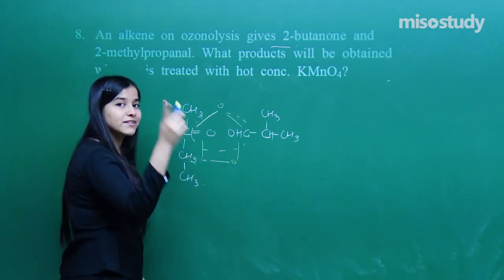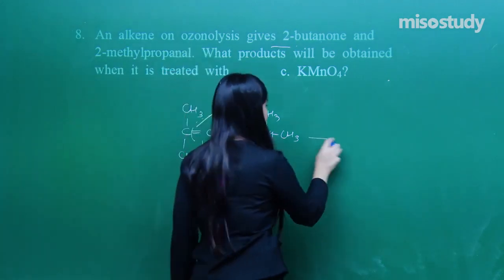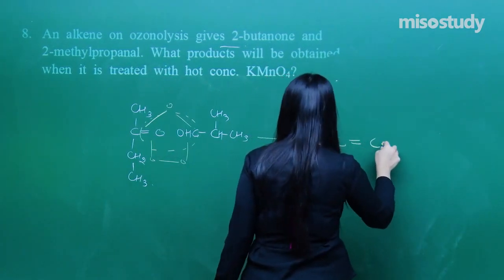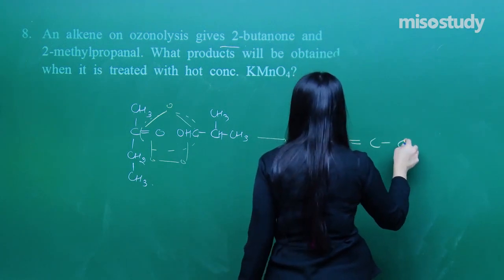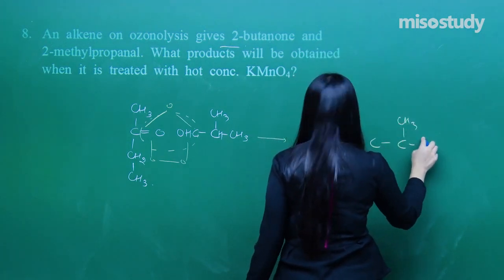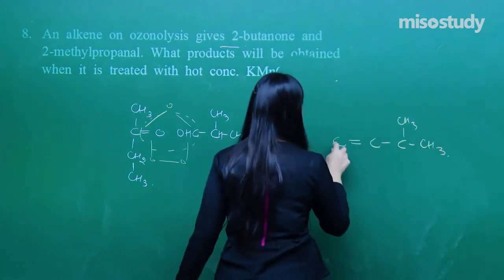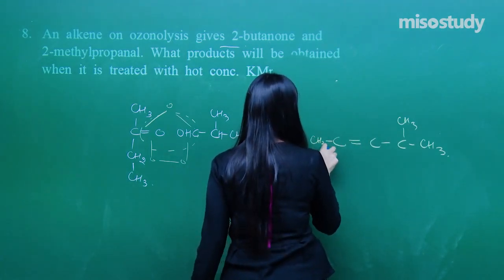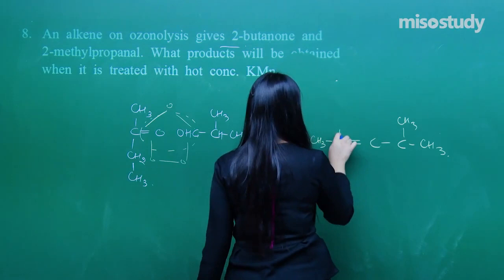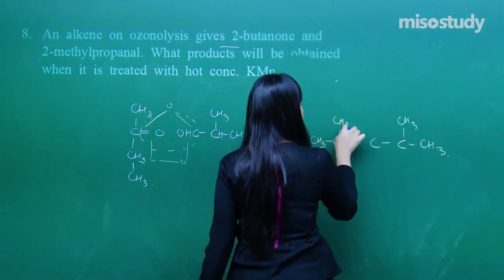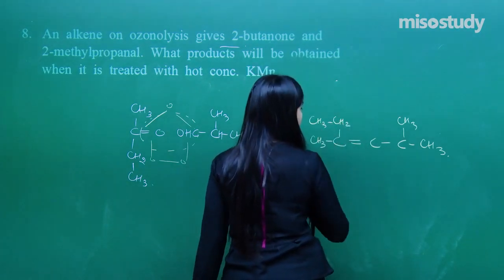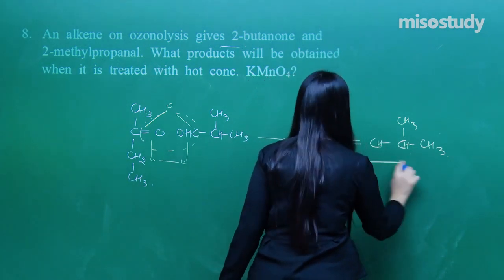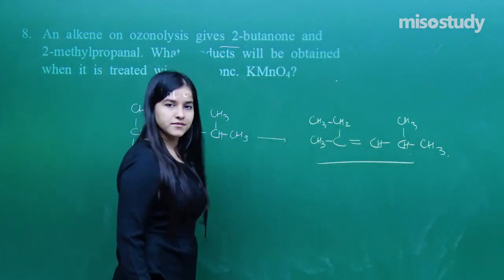So the ozonolysis reactant would have been, I am just joining the two, right? That is the compound. And let me just complete the valencies over here. Done.